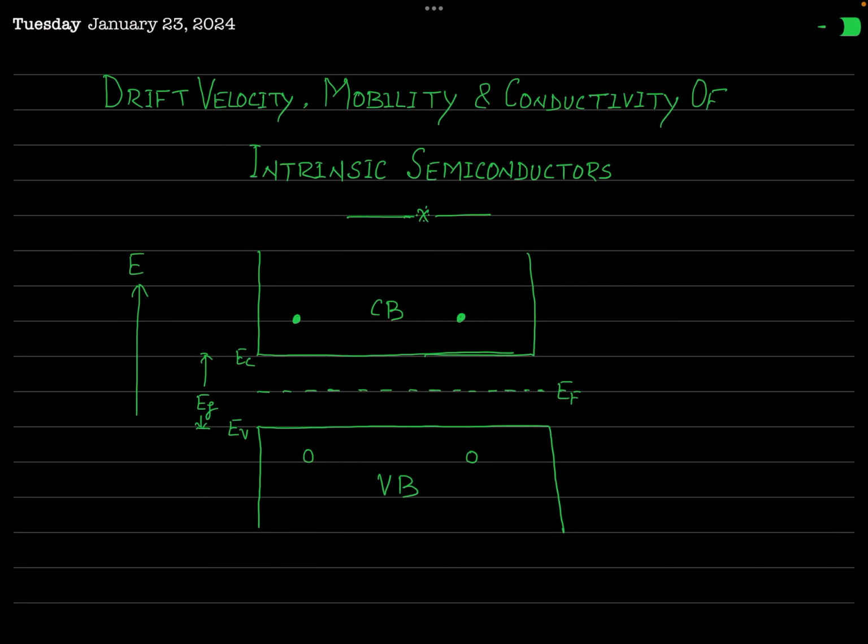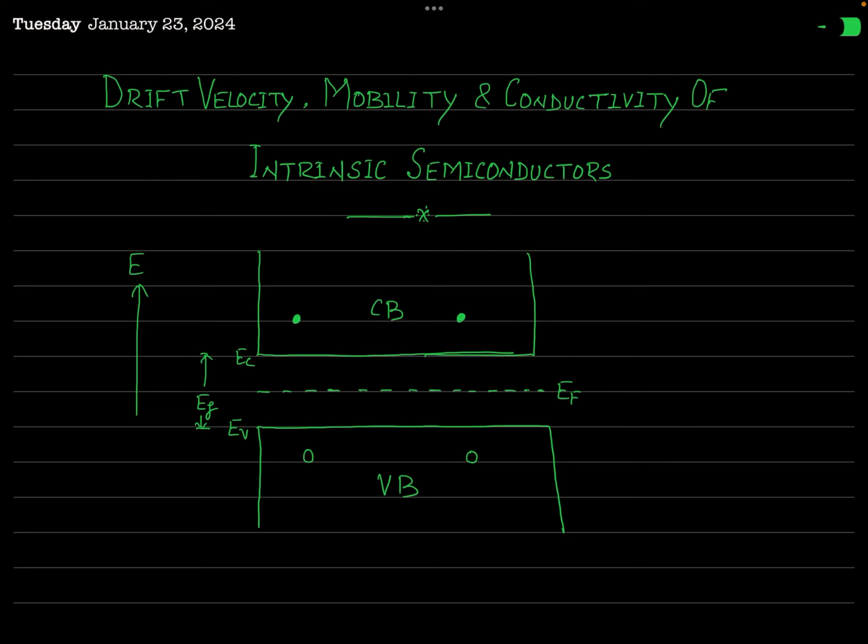After a detailed discussion of intrinsic carrier concentration in the previous lecture, today we are going to see how we can discuss the electrical conductivity of an intrinsic semiconductor. Actually, an intrinsic semiconductor conducts electricity if the temperature is not 0 Kelvin.